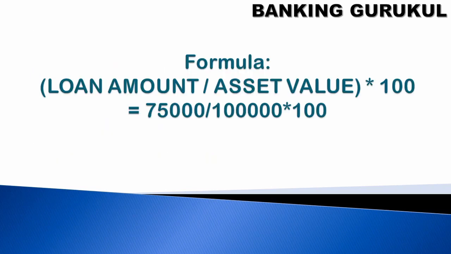What is the formula for calculating loan to value? Loan amount by asset value into 100. In this case 75,000 by 1 lakh into 100 is 75%.